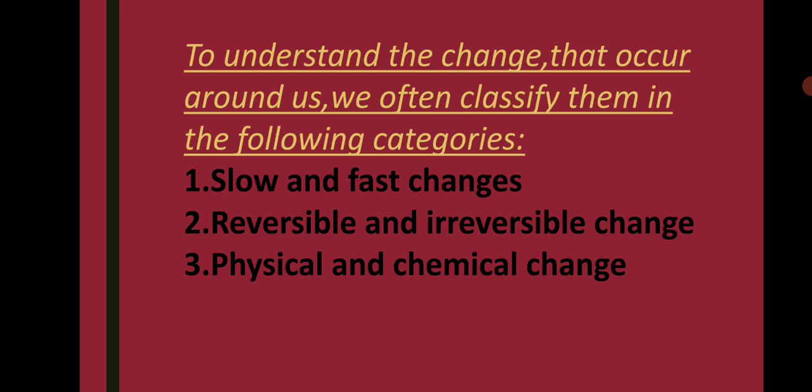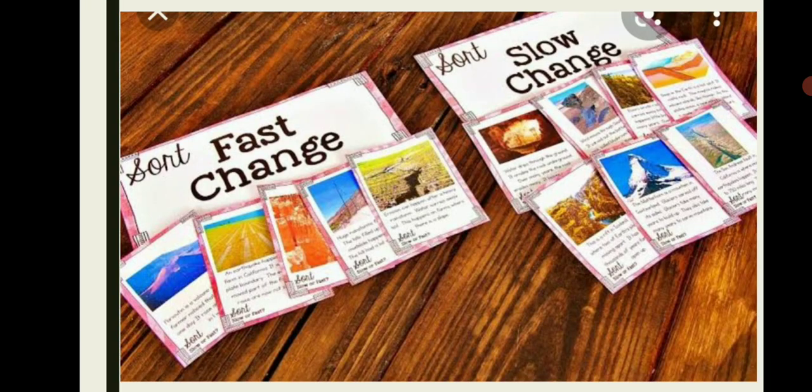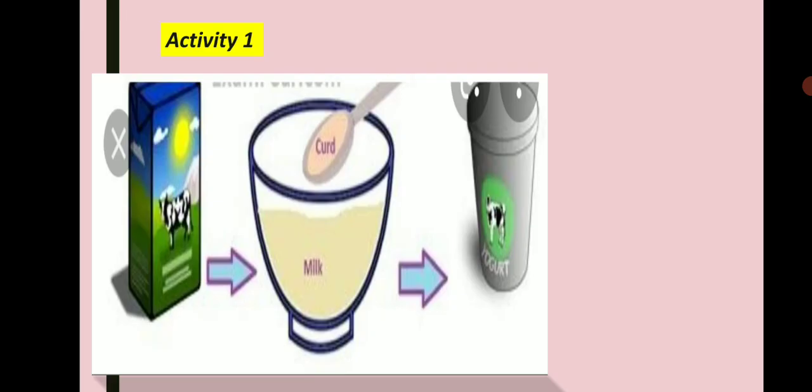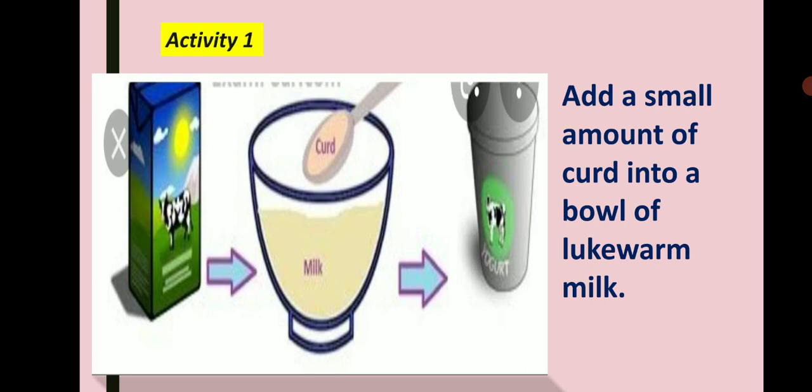Let's first draw the attention towards slow and fast change. Before knowing the definition, we will do some activities to learn about slow and fast change. First activity: we take warm milk and add some curd into it.